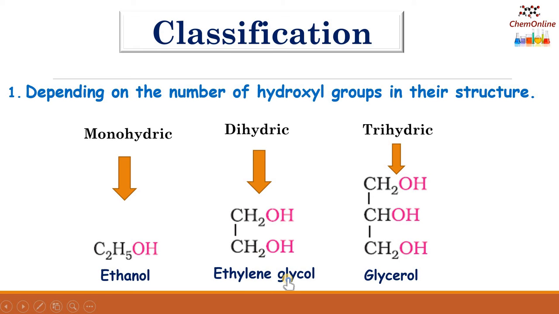Ethylene glycol is an example. And if there are 3 hydroxyl groups, then it is called a trihydric alcohol. The most common example is glycerol. More than 2 hydroxyl groups are generally called polyhydric alcohols. So this is the first way in which the alcohols are classified, depending on the number of hydroxyl groups.